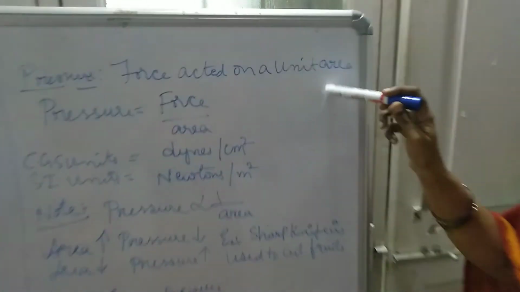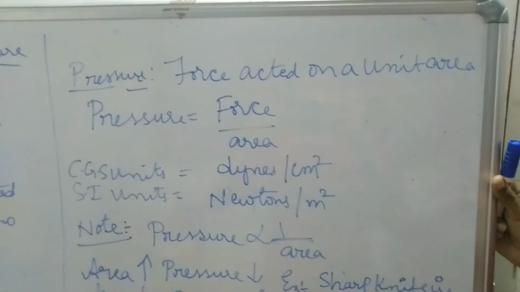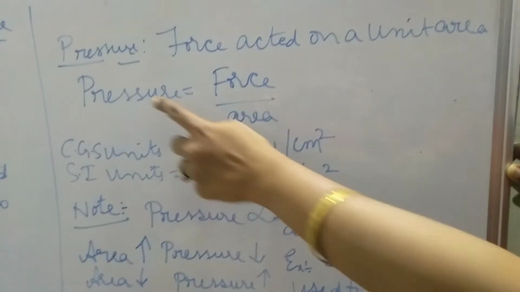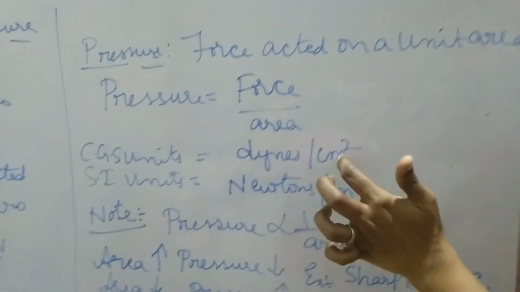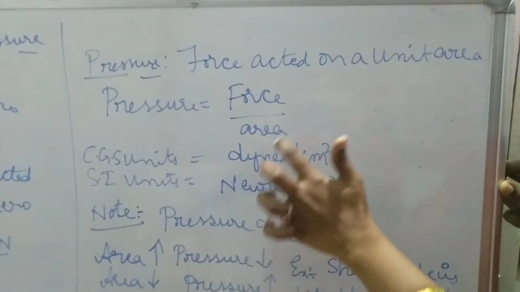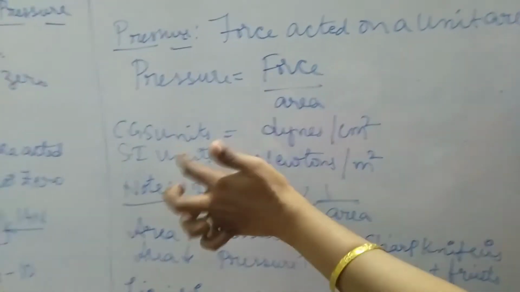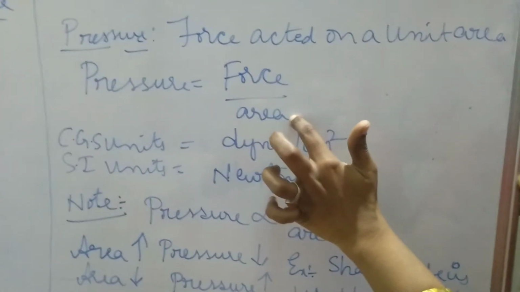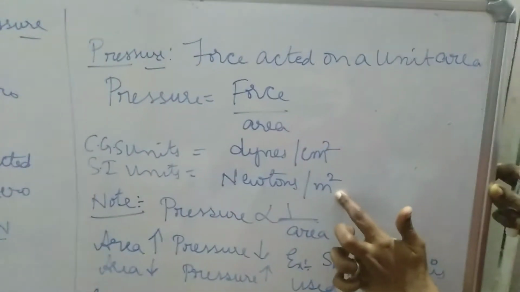Now coming to pressure, it is force acted on a unit area. For example, I am trying to apply some force on this particular area. That means I am applying some pressure on this particular object. So pressure is equal to force by area. CGS unit of pressure is dynes by centimeter square, because force is in dynes and area is in centimeter square. SI unit of force is newtons and SI unit of area is meter square. So SI unit of pressure is newtons per meter square.